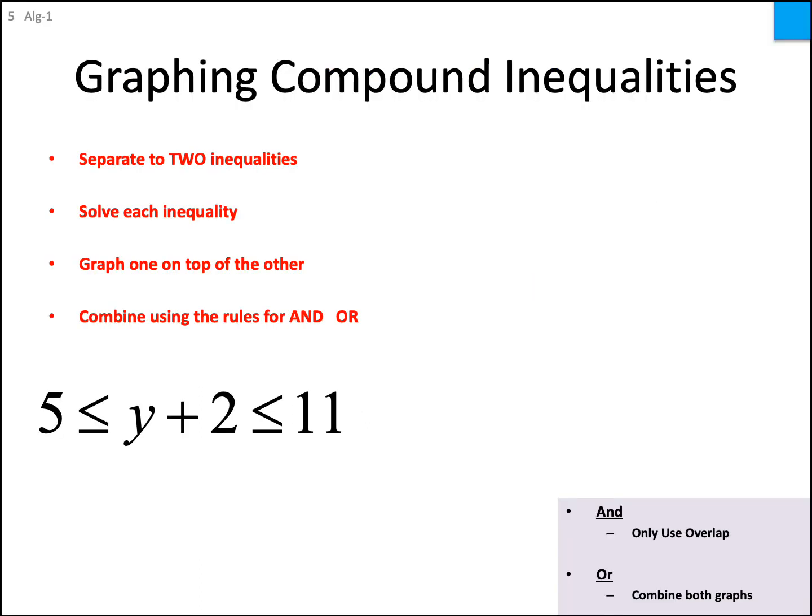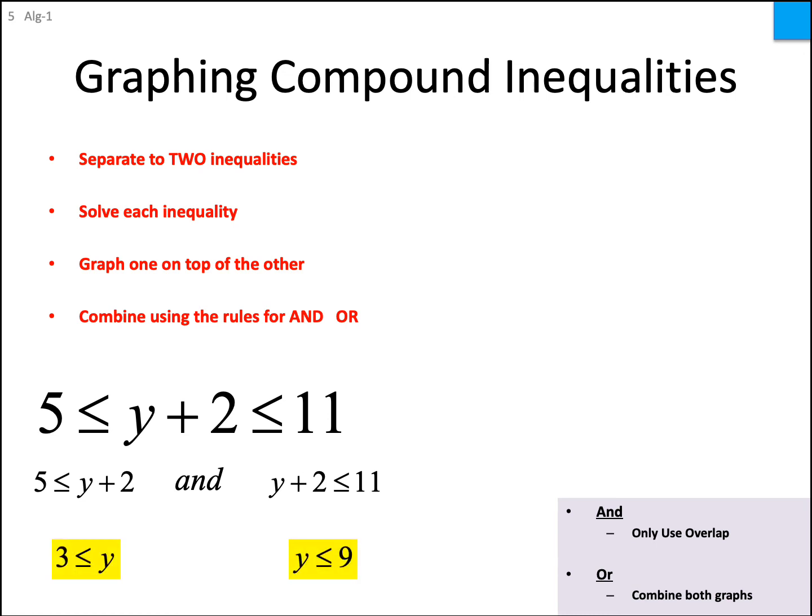All right, let's do one together. So write this down, pause the video, get started. If you need hints, then play the video and check your work as we move along. All right, so this is an and, so we separate it into two inequalities. We solve each one separately. We always keep in the back of the mind that we might have to multiply or divide by a negative number. If that's the case, then you've got to flip the inequality.